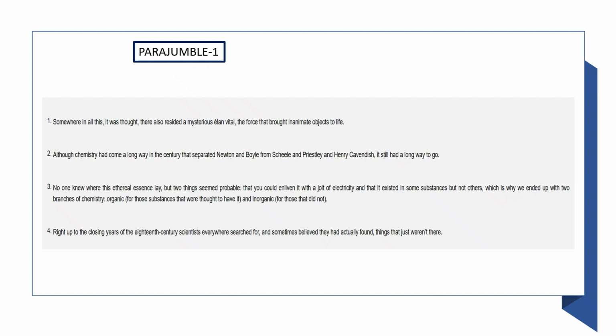First clue is this. Since this is used, we know that this is referring to something. Something has been discussed before, and for that this has been used here. Also, it is mentioning some force which brought inanimate objects to life. So there has to be some story, some history before this, because it's also using the word also. So something has been discussed before this statement.